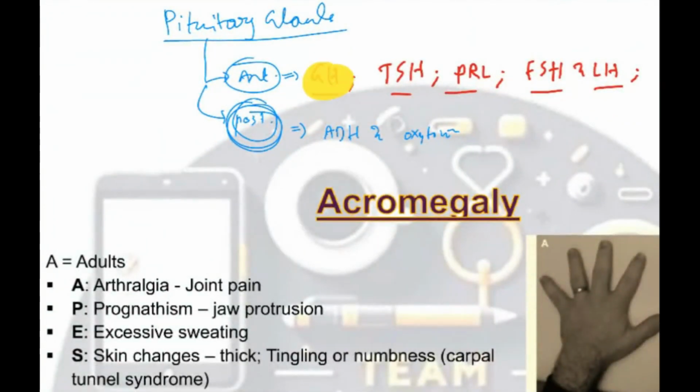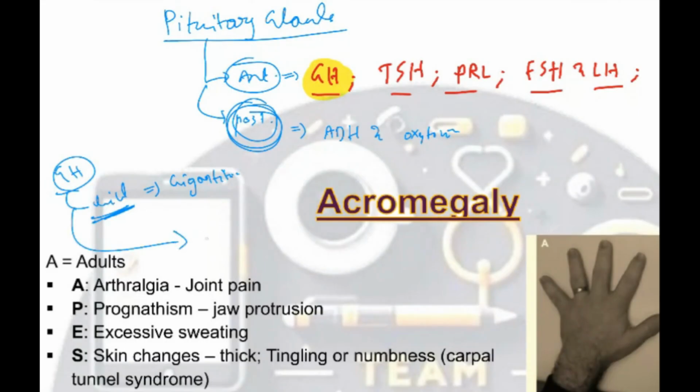So the problems of growth hormone. Excess of growth hormone. If excess of growth hormone occurs in children, what is that known as? Excess of growth hormone occurs in children. What is it known as? Gigantism. Okay? Gigantism. In children.